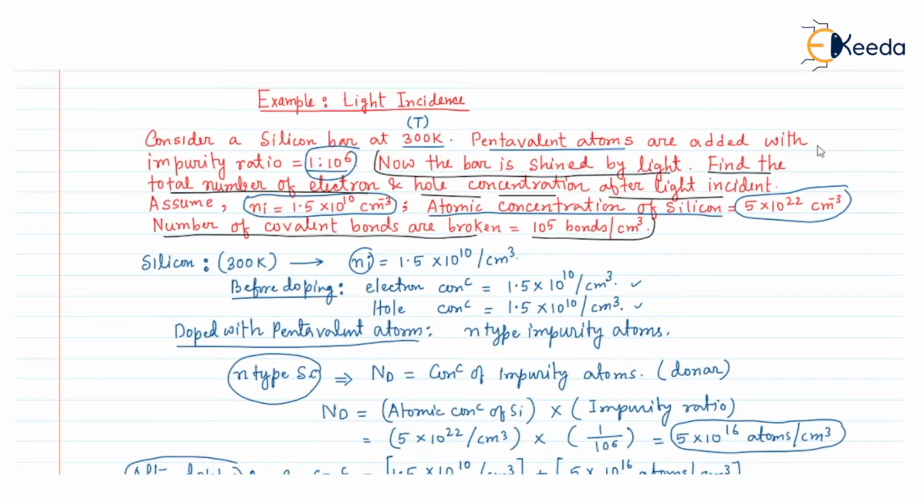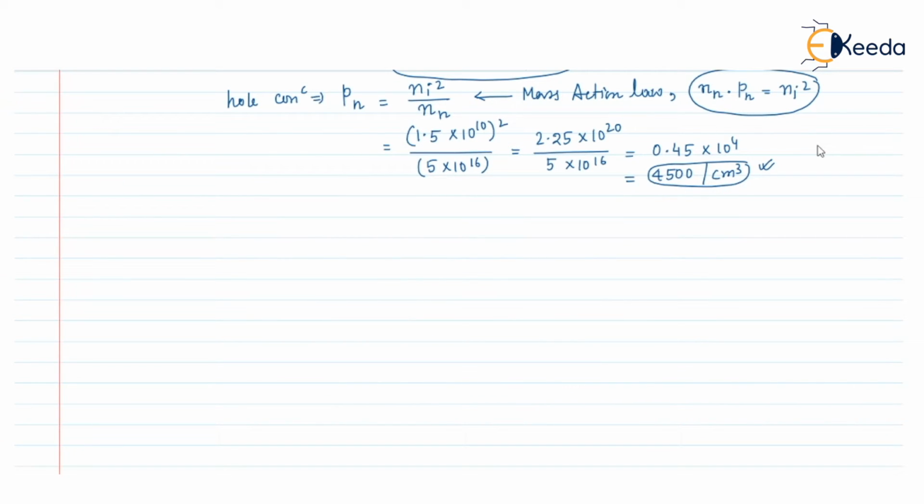So for that, let us write, after light incident, that is after the shining of light. What will happen?